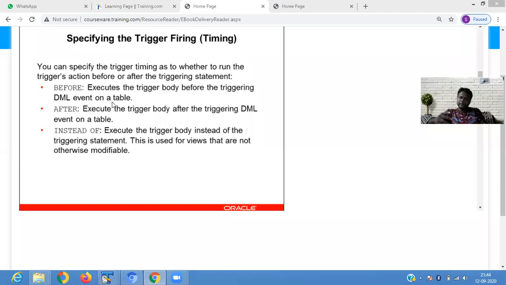Instead of trigger, I have already discussed. It is basically used on a view. When you want to update a view and it affects more than one table, in that case an instead of trigger is used. Okay.